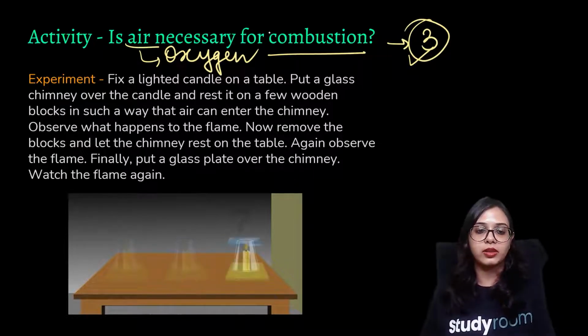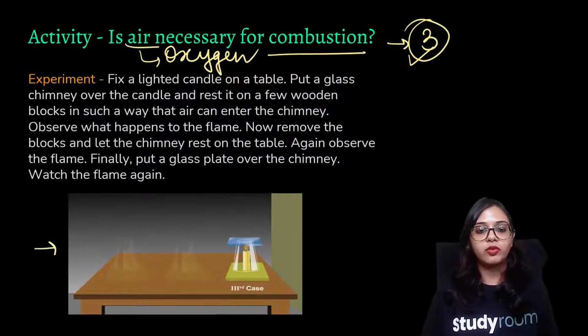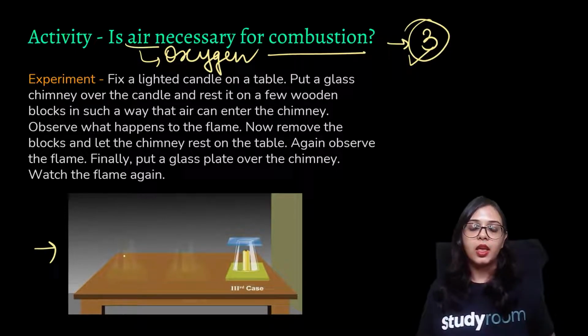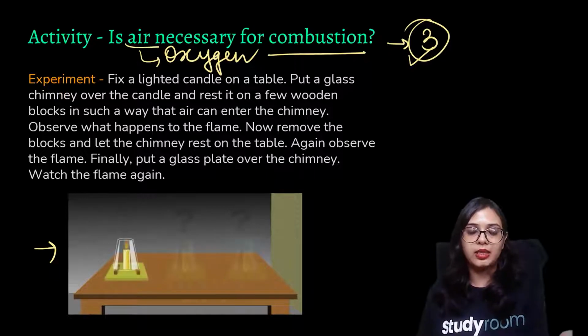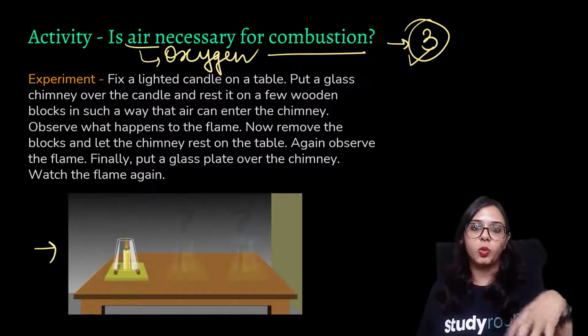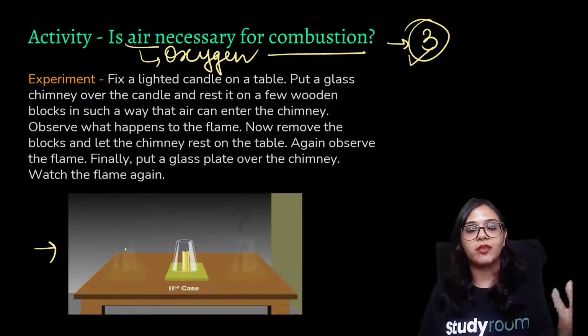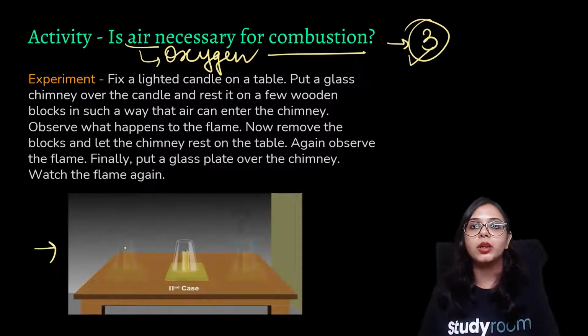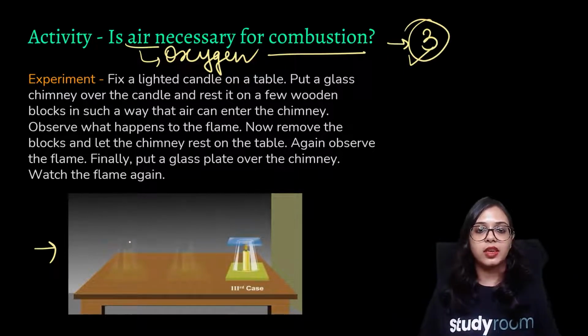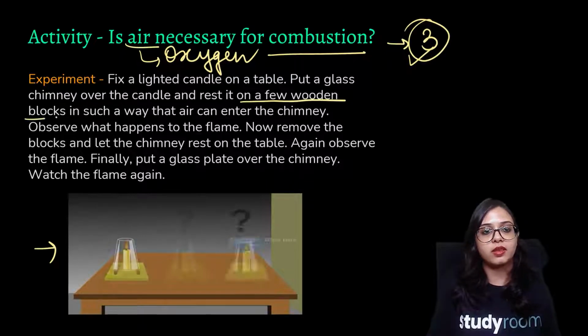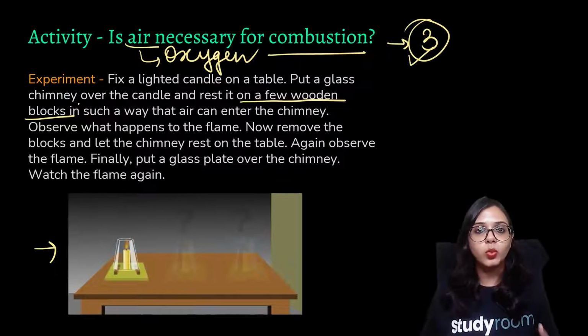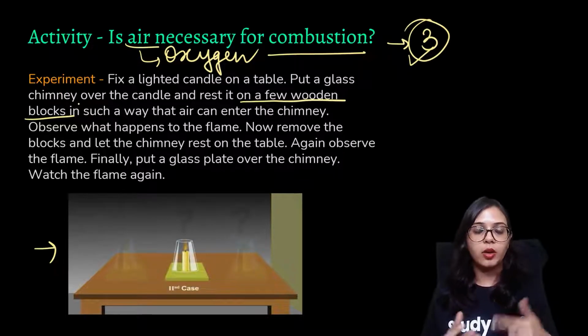Fix a lighted candle on a table. Like you can see here in this animation, we are taking a lighted candle and putting it on a stand, and then we are placing a glass chimney over the lighted candle. In the first case, you rest that glass chimney on a few wooden blocks in such a way that air is able to pass through the bottom part of the setup.